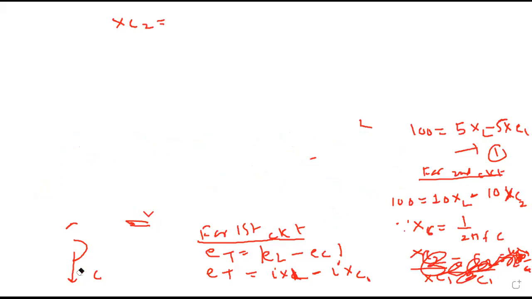We want voltage across capacitor in first case. That means indirectly we want 5 times XC1 value.